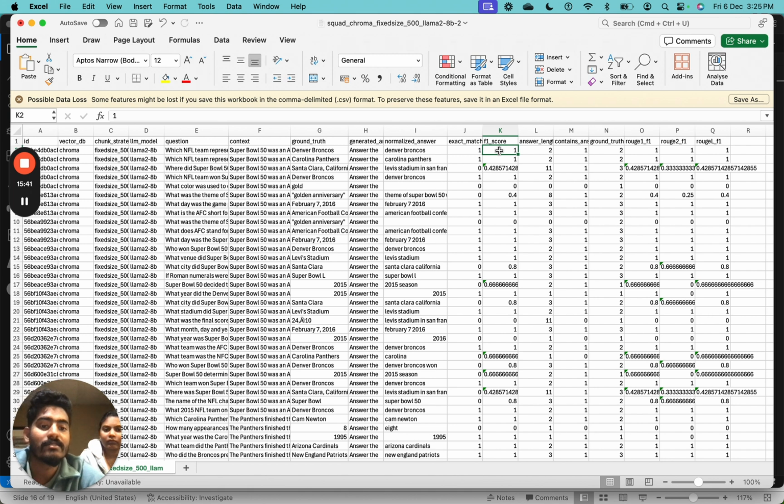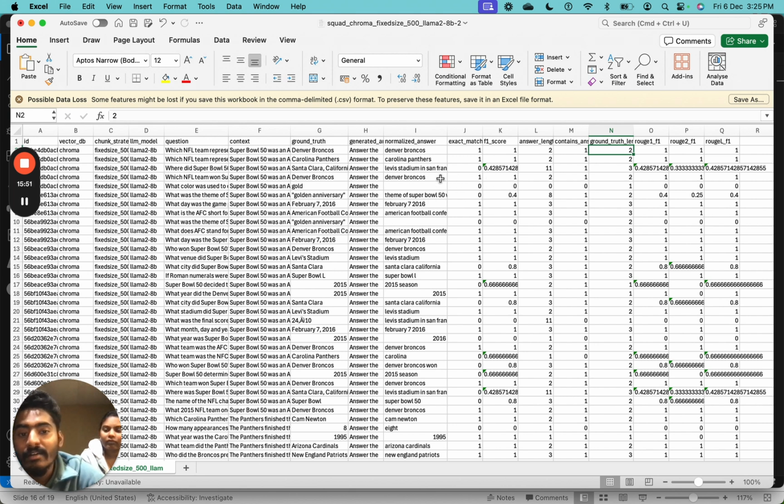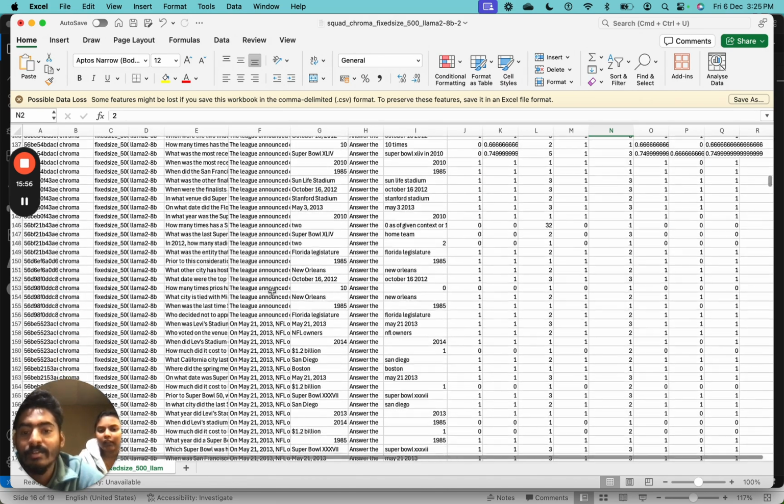So the F1 score is 1, and ROUGE is also 1, and ground truth is 2. It's a clear answer, an exact answer. The accuracy you can see here.